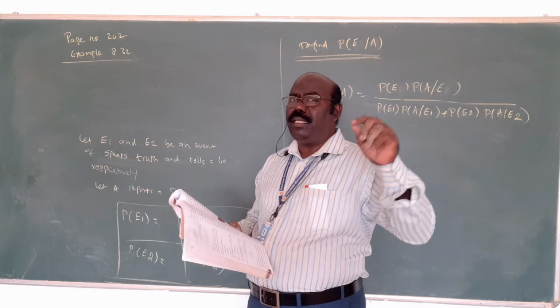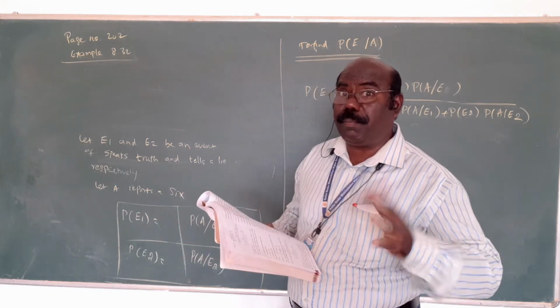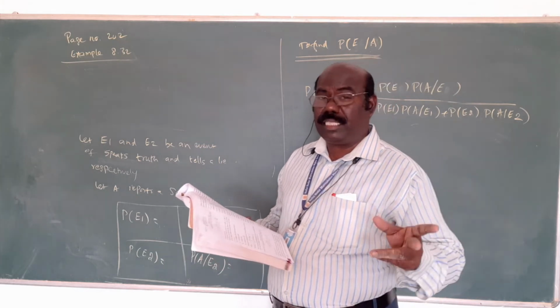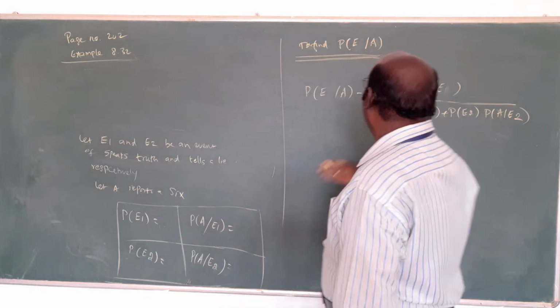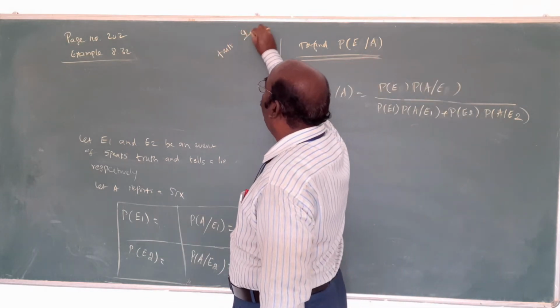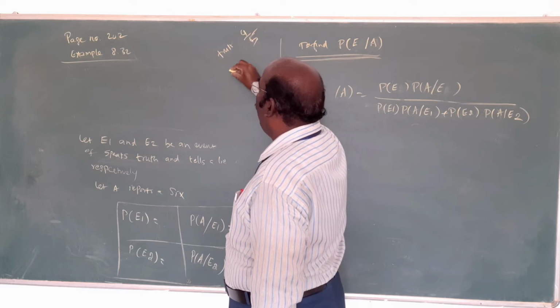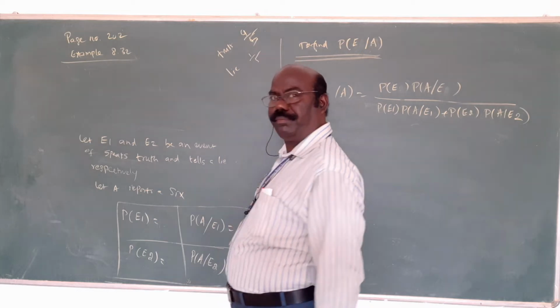If X speaks truth 4 by 5, then automatically the remaining part is what? X speaks lies, the remaining part is 1 by 5. Truth is 4 by 5, and the lie is 1 by 5. That is the concept.